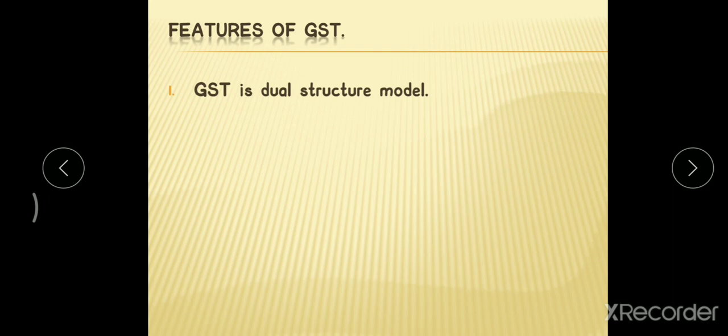India is a federal nation, so both the center and the state governments have an equal say in matters concerning revenue. As a federal nation, both the state government and the central government have equality. That is why it is called a dual structure model.